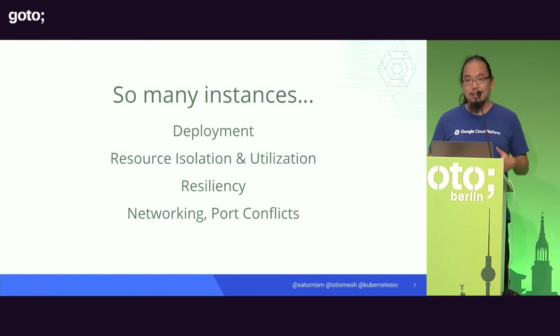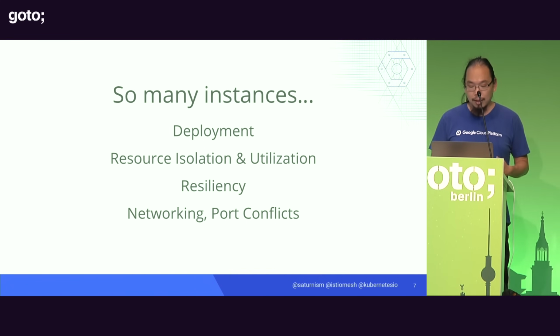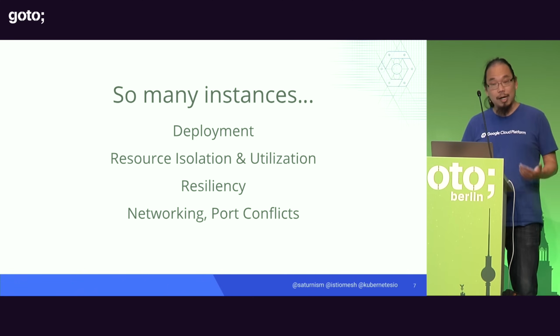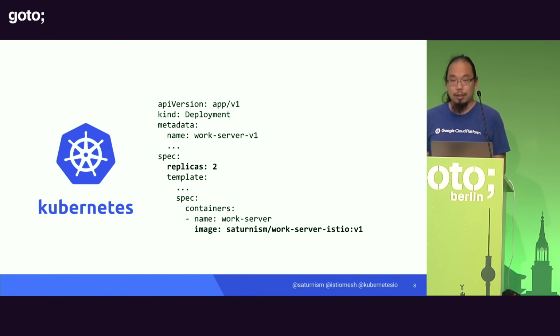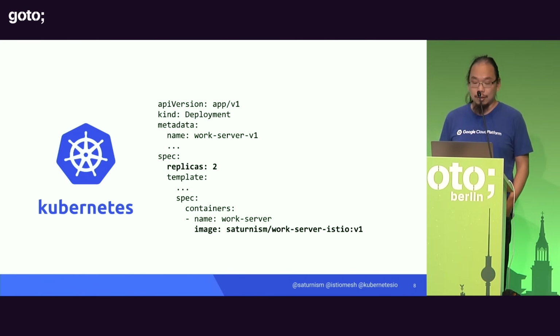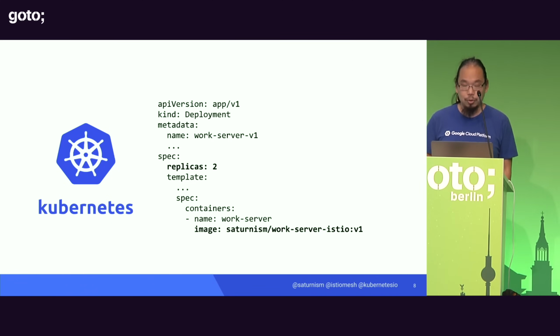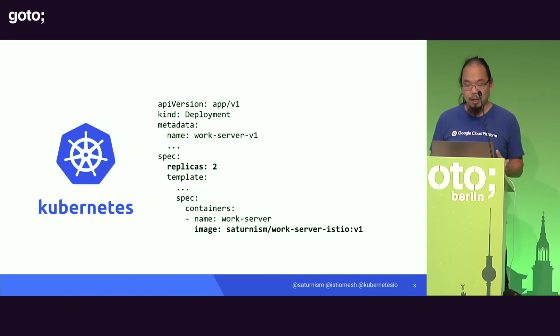And then if some of these instances go away or have issues, you need an automated way of restarting them. And of course, you have to deal with the networking of all of these as well. They can be complicated. However, thanks to some of the tooling, we can actually deal with the deployments really easily today. If you are using a platform as a service, that's a very easy way to do it. Just deploy the code, and the platform as a service will help you scale them out.